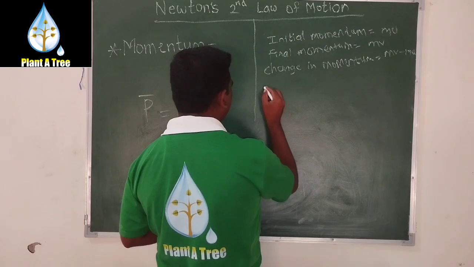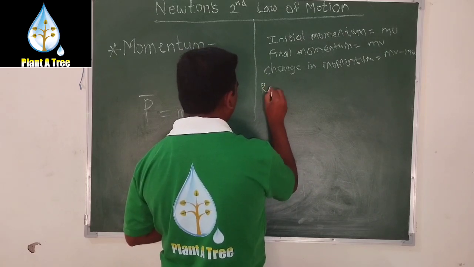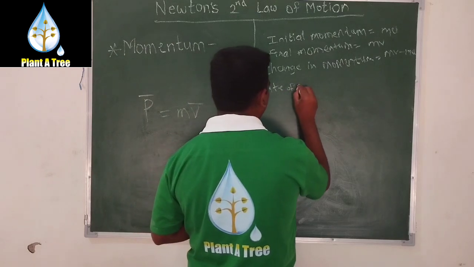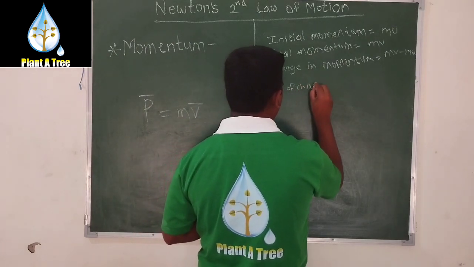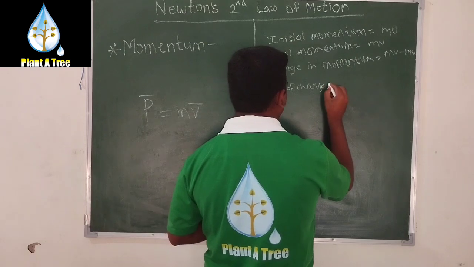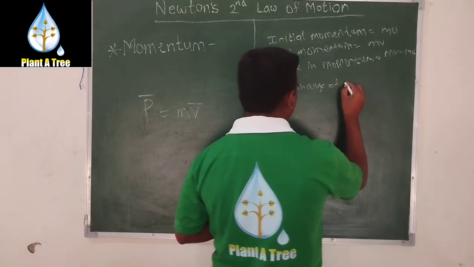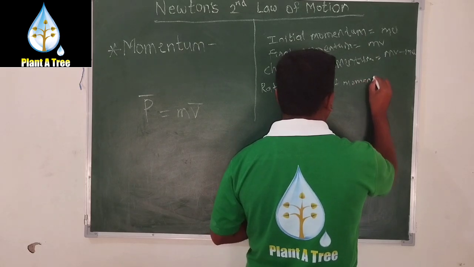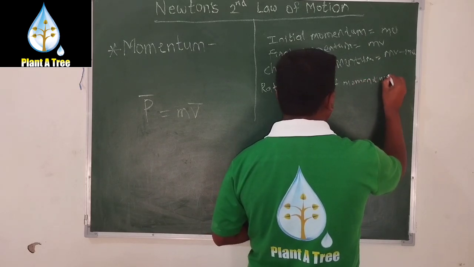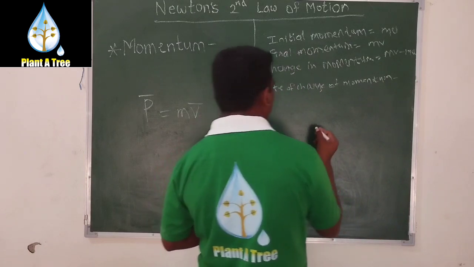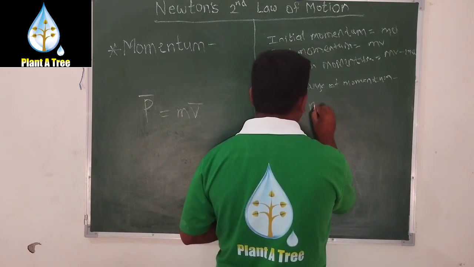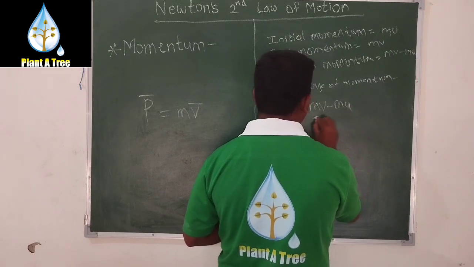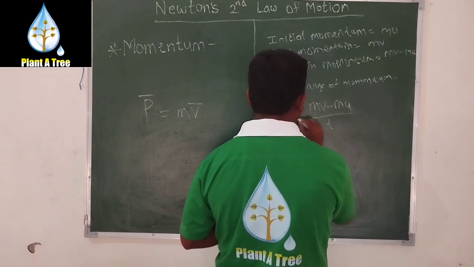Now the rate of change of momentum is (mv minus mu) divided by t.